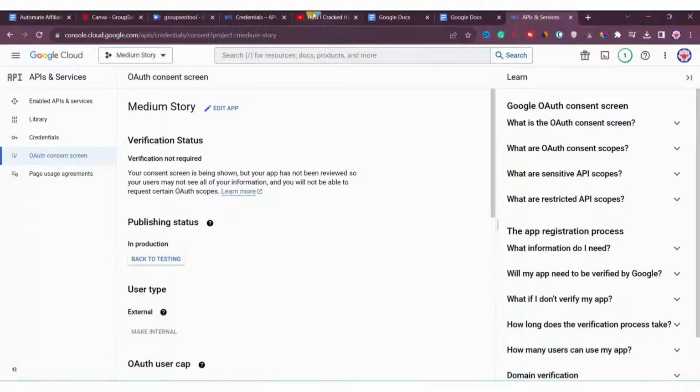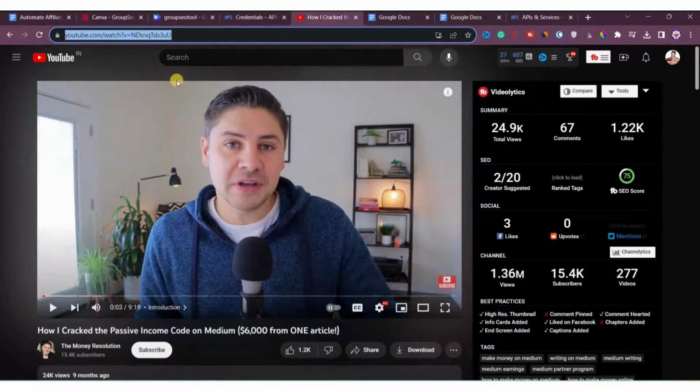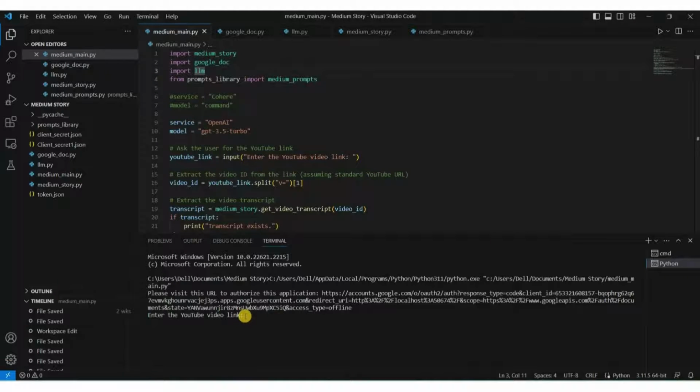Now we'll go to YouTube and find one video. For example, I already found one video. I'll just get the link of the video, come back to the program, paste the link here, and hit enter. Now you'll see the magic here. This is the power of automation and using APIs.